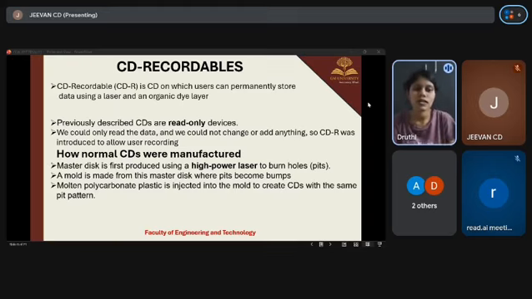And next, how normal CDs were manufactured. First is master disk creation, where a high power laser is used to burn tiny holes called pits on a master disk. Then mold creation: a mold is made from this master disk. In the mold the pits appear as bumps. Third is final CD production, where molten polycarbonate plastic is injected into the mold, and this creates CDs with the same pit pattern, making them read only. Moving on to the next slide.